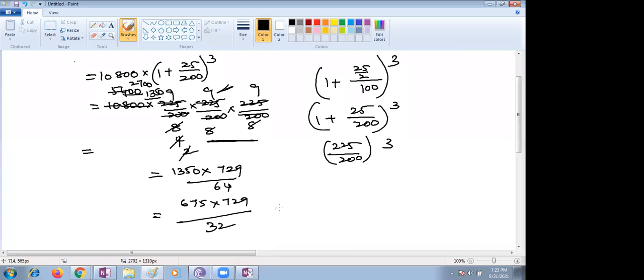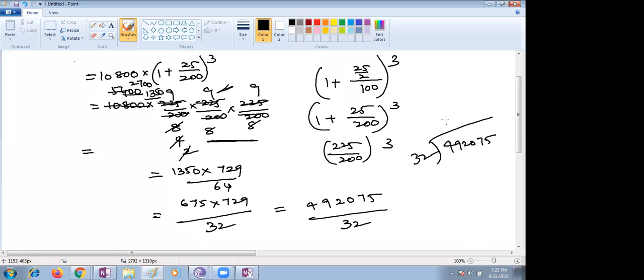492,075. Now divide 492,075 by 32. Come on, please do this division. 32 ones are 32. What is left over there? 492,075 divided by 32. Then it is coming as 15,377.343. 3 5s are 15.